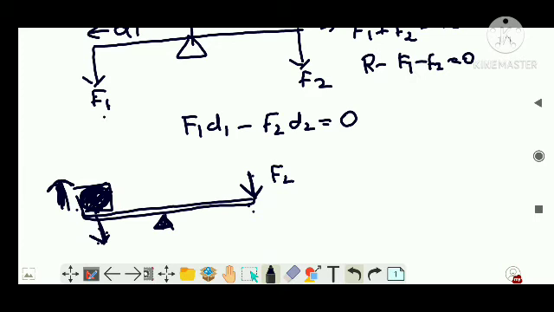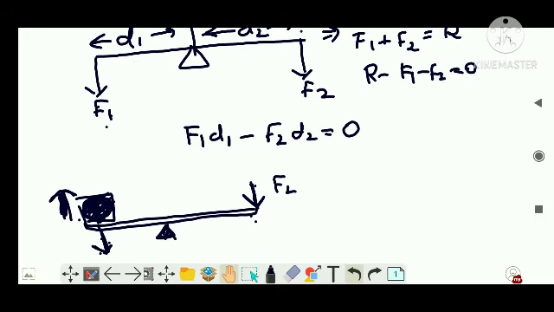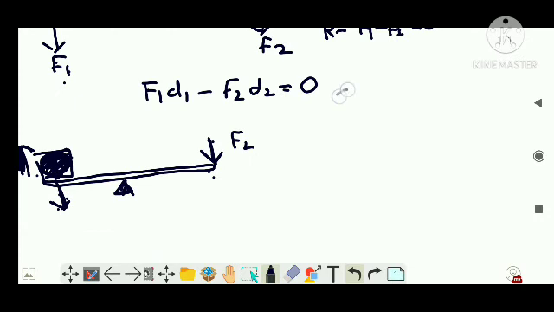That's why this distance which you have marked here, D1, is usually called the load arm. So from the figure you can say F1 is load and D1 is load arm. F2 is where you applied effort, that's why F2 is called effort, whereas D2 is called effort arm. So can't I write this equation, that is F1 D1 is equal to F2 D2? F1 D1 equal to F2 D2, right?